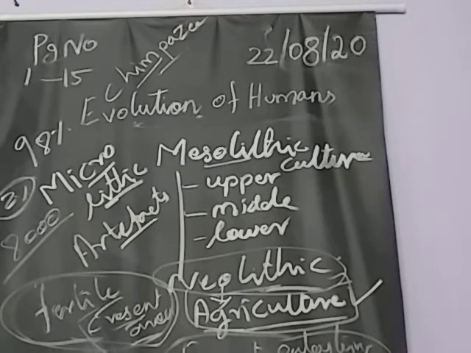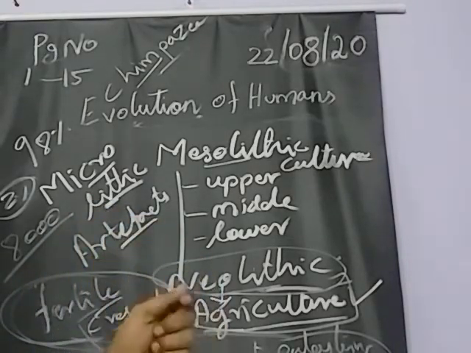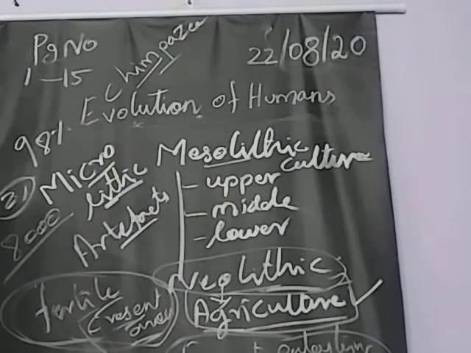Fill in the blanks. Hand axes and cleavers are the important tools of the dash culture. We got axes, no? Which culture did we get them from? That's the question. What's the answer? Lower Paleolithic culture. Next question.